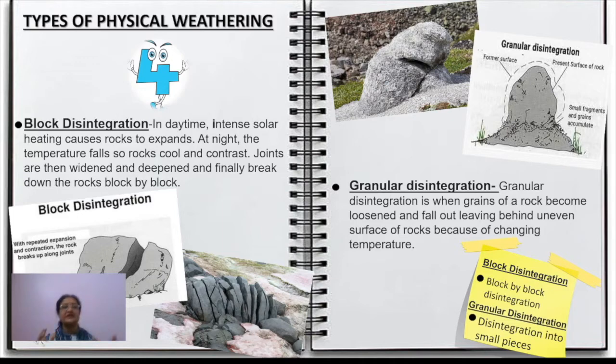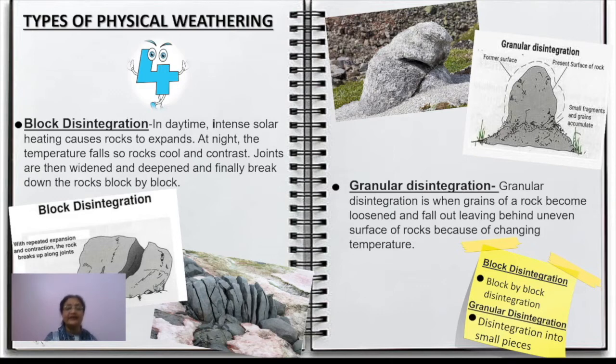that the rocks are mainly composed of several minerals. Okay, and all minerals have different natures of expansion and contraction due to heat, right? So for that you should take the example of any desert area. Okay, in desert areas we always say that mechanical weathering can be seen very clearly.